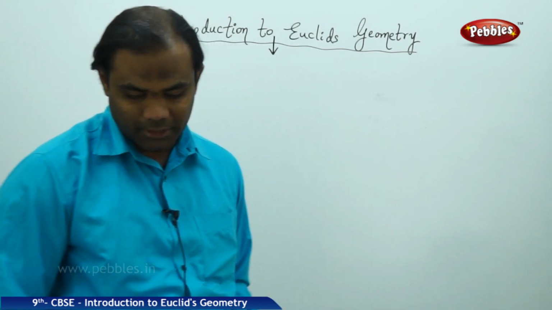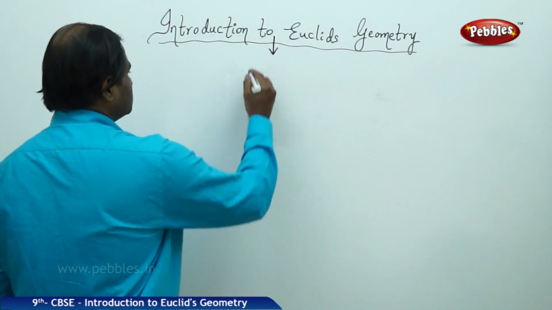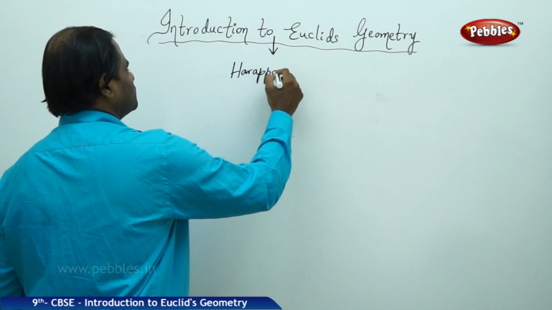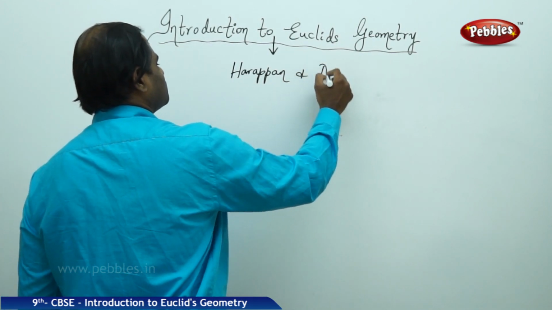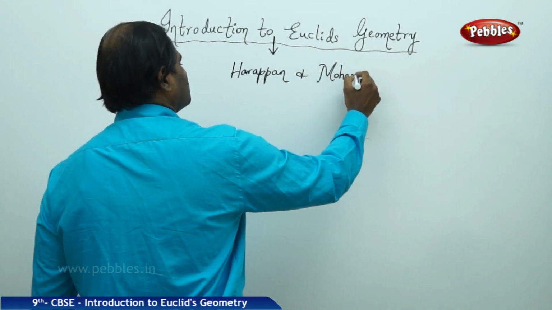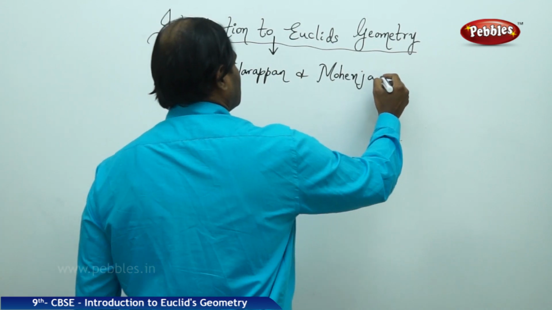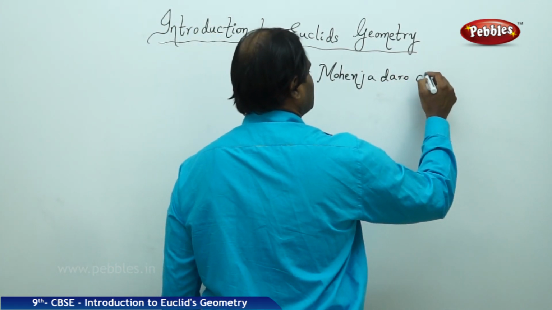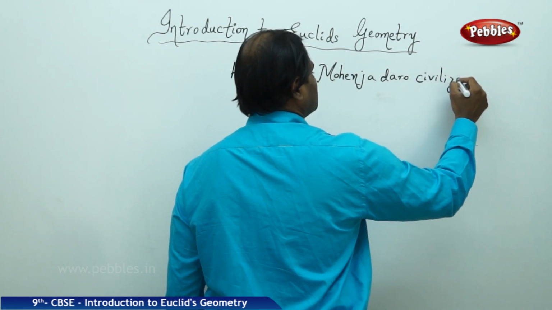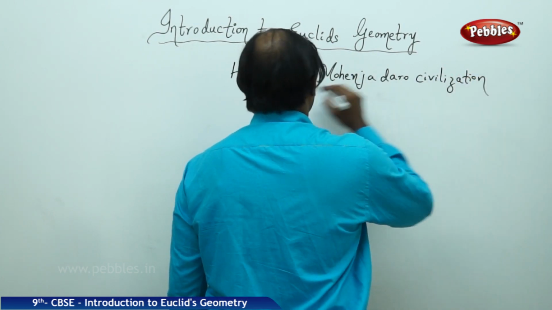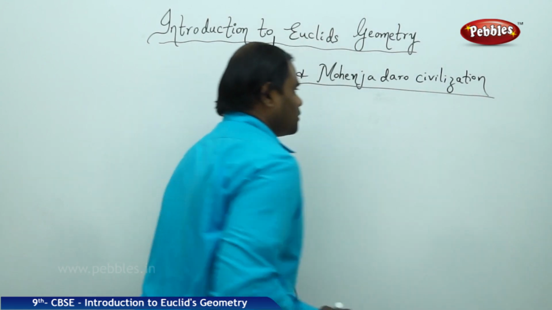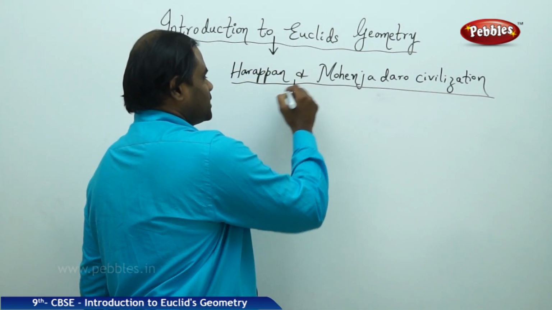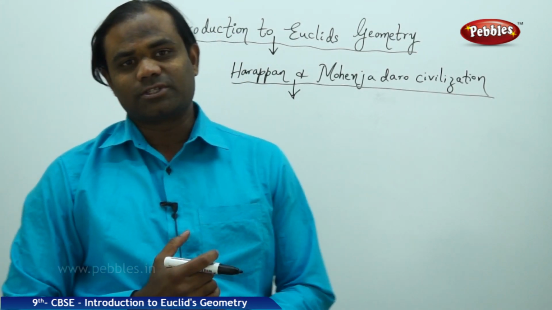In ancient days, the Harappan and Mohenjo-daro civilizations were excavated through various investigations.